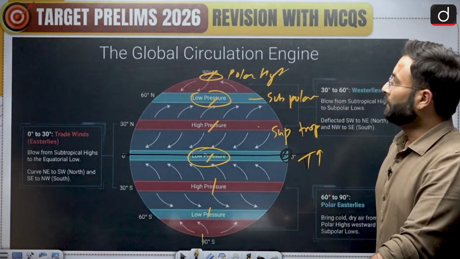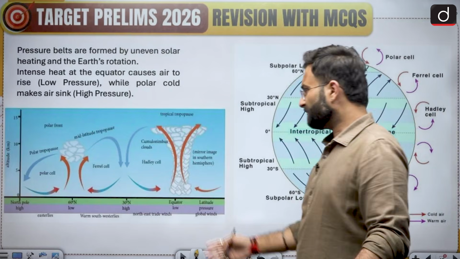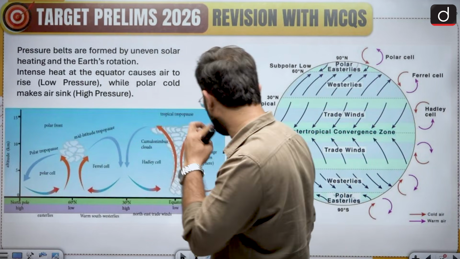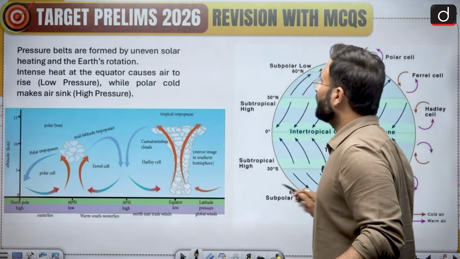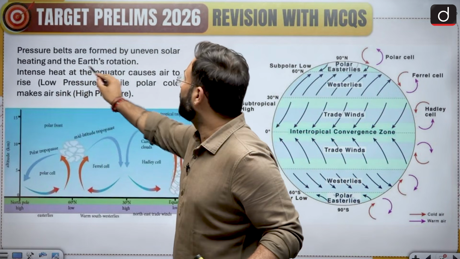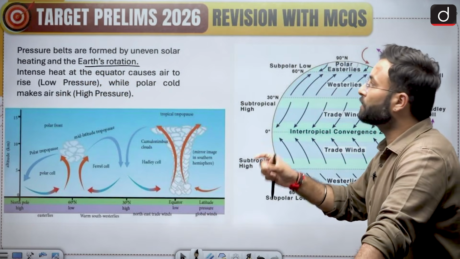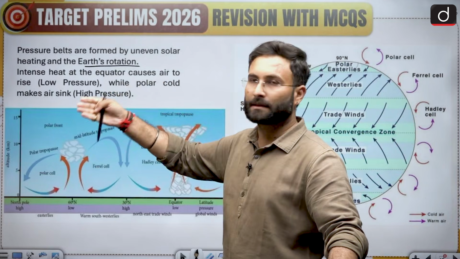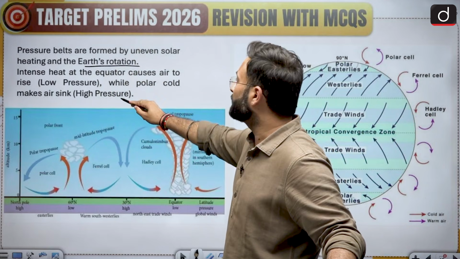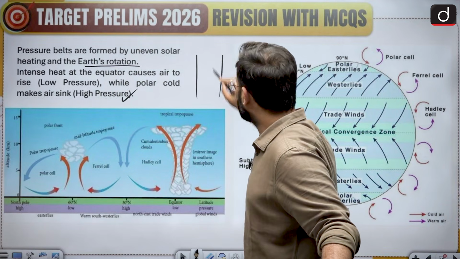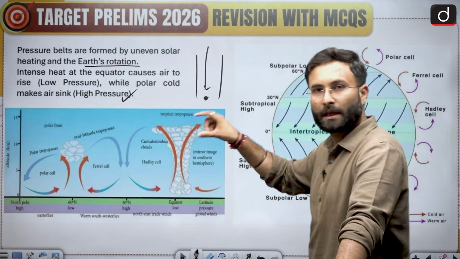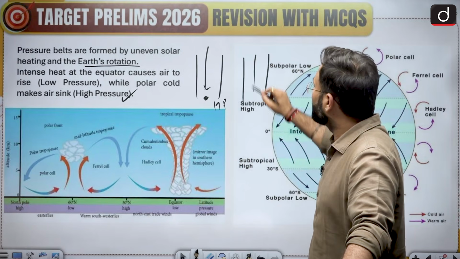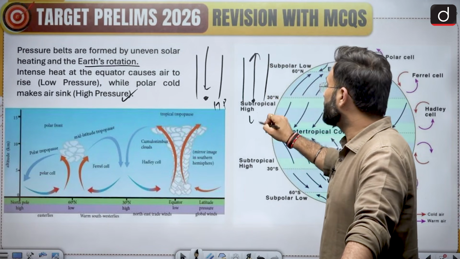Okay. Now let's move further over here. This I have kept over here for your own understanding: pressure belts are formed by uneven solar heating, which I have already discussed, and Earth's rotation. Intense heat at the equator causes air to rise, which we have seen, and that creates a low pressure, while the polar cold makes the air sink, and because of that you will see high pressure, because if air is sinking, it is exerting more pressure on that particular point. That is why this is the area of high pressure. And if the air is rising, pressure is getting released, so this is the area of low pressure.